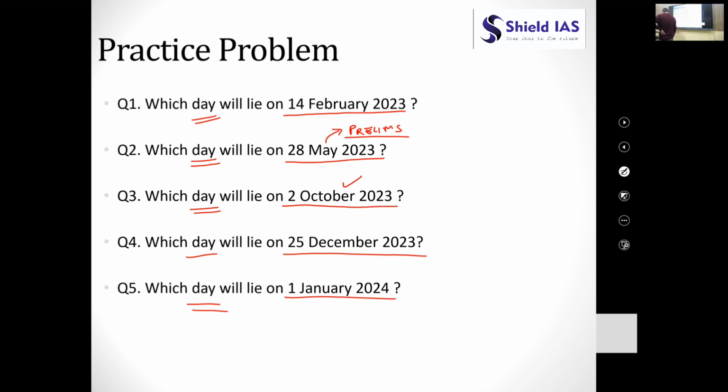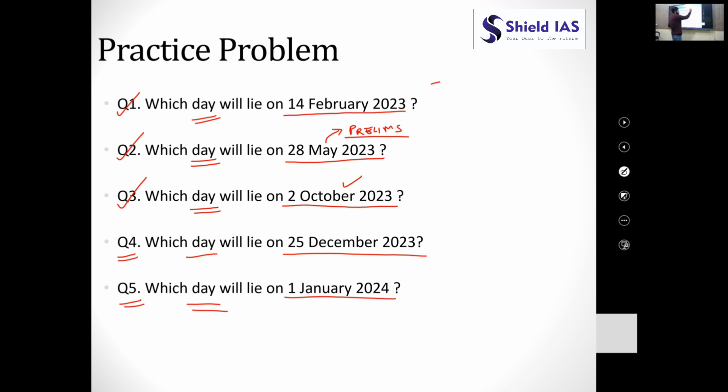So these were the practice questions, right? First we have done, second we have done, third we have done. So if you have any doubts till here, please ask in the comment section. I will be replying to it personally. So question number 4 and question number 5 is your homework. You have to solve these two questions at home and tell me what is the answer of these questions. In the next class we will be solving much more questions.